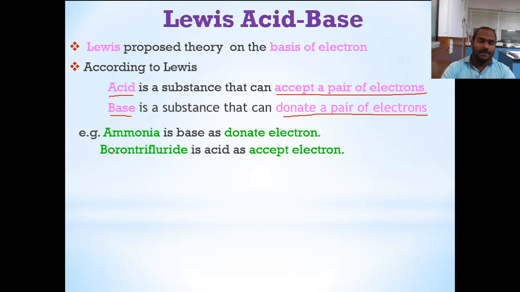So here we will consider the reaction between acid and base. Now here we can see ammonia and BF3. It gives the formation of a complex in which the lone pair of the nitrogen is donated to the boron. Therefore, ammonia is acting as a base and boron trifluoride acts as an acid. As ammonia donates, therefore it is a base. Boron trifluoride accepts, therefore it is an acid.